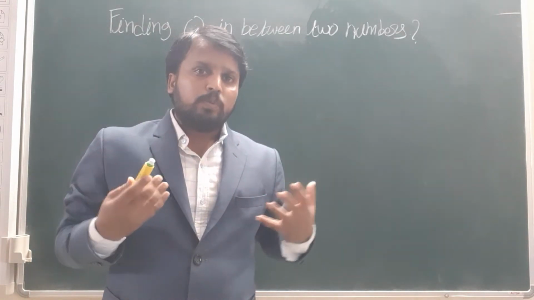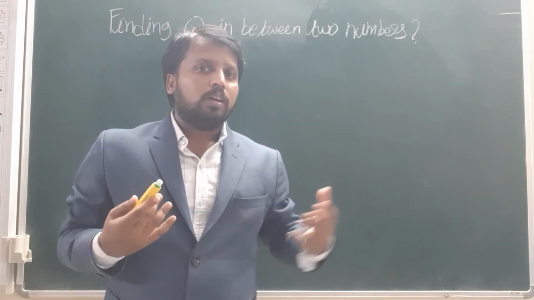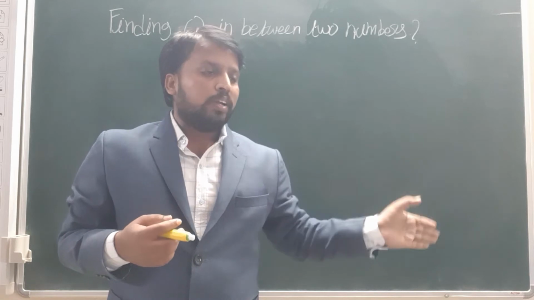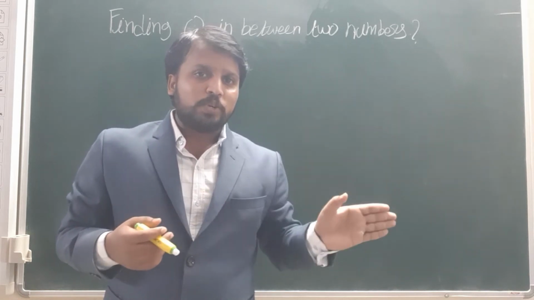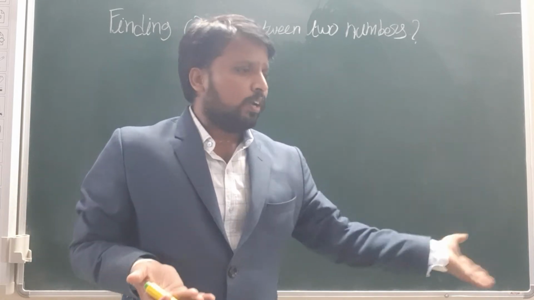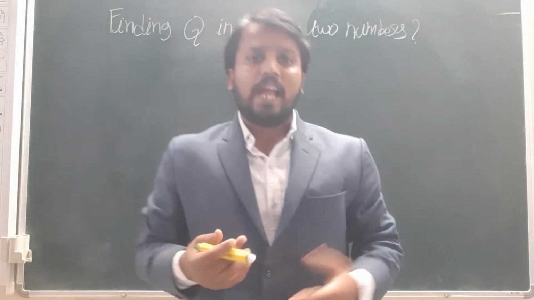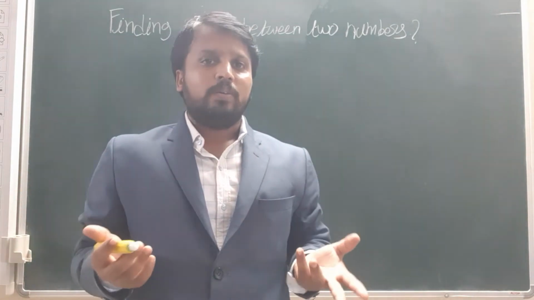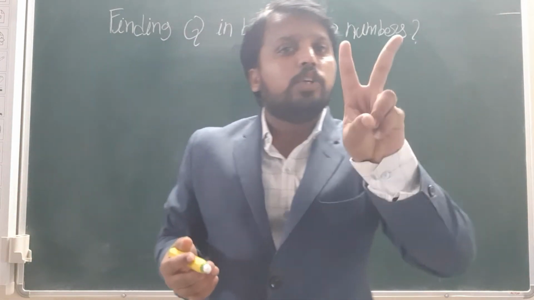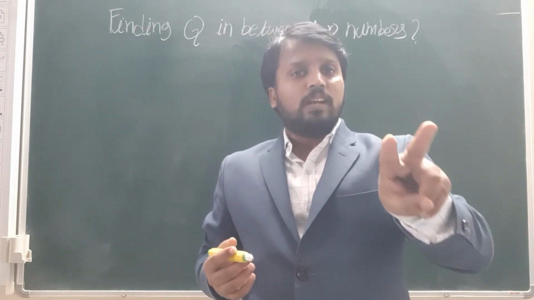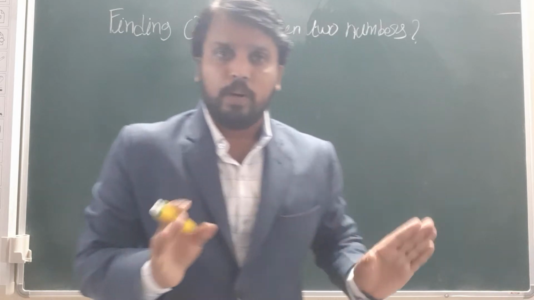Suppose you are counting our class friends, we count 1, 2. In between 1 and 2, is any number there? No, nothing is there. Only 1, 2, 3, 4, like that we count. So in between any two natural numbers, there is no number.